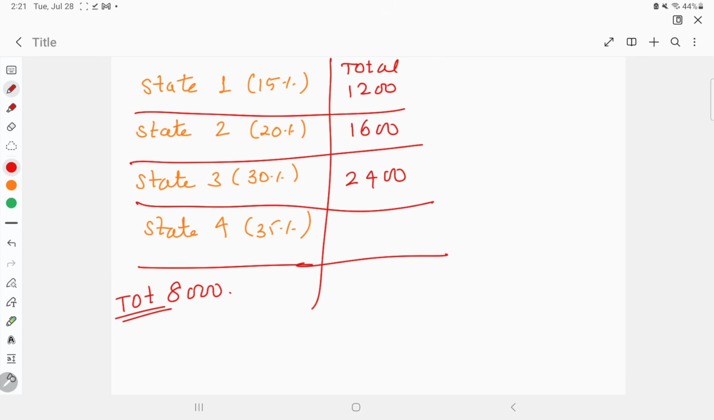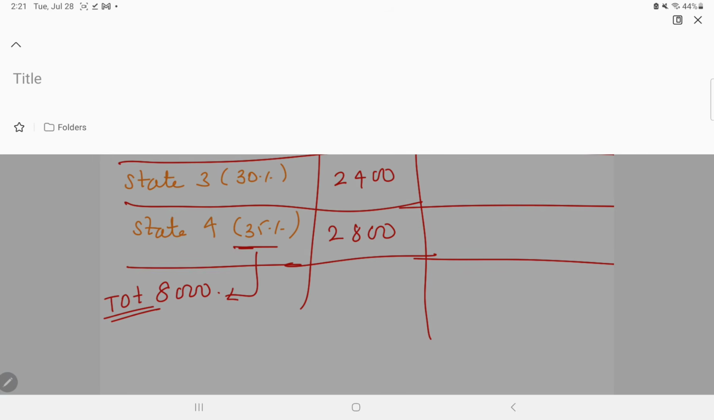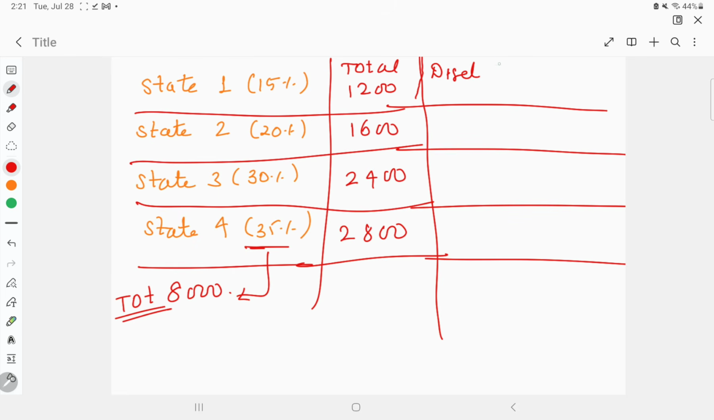So first you will have to find the individual states, the total number of cars out of the total 8,000. So 35% of 8,000 is 2,800. These are the total number of cars in state 4. Now moving ahead, to understand how many are diesel, how many are petrol, and how many are electric cars, let us understand that first.